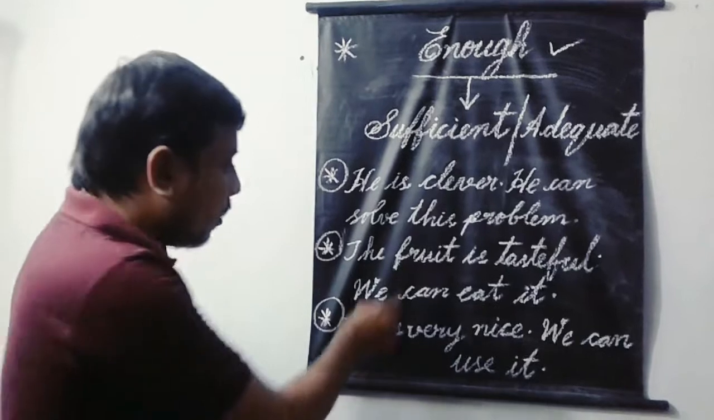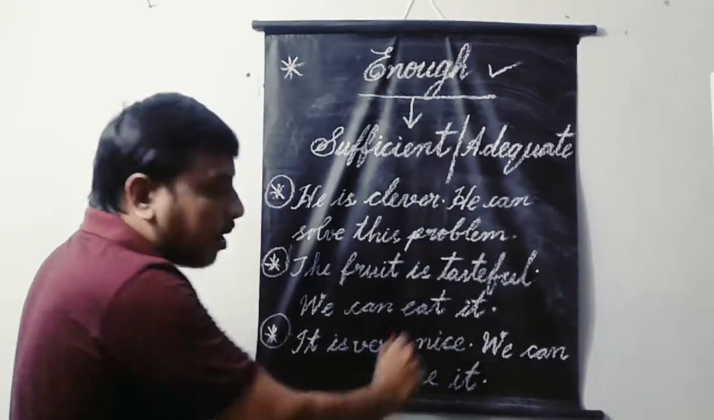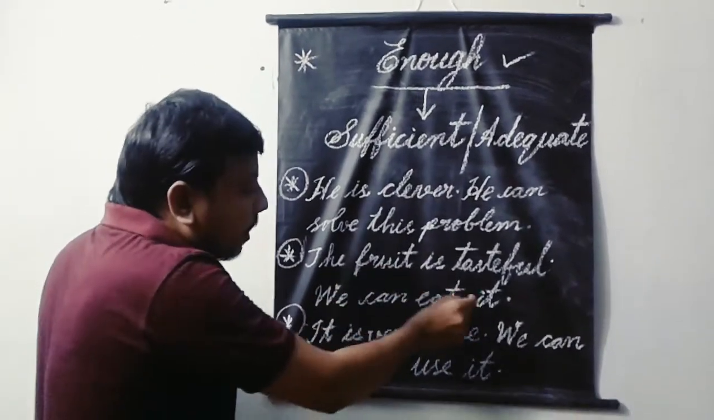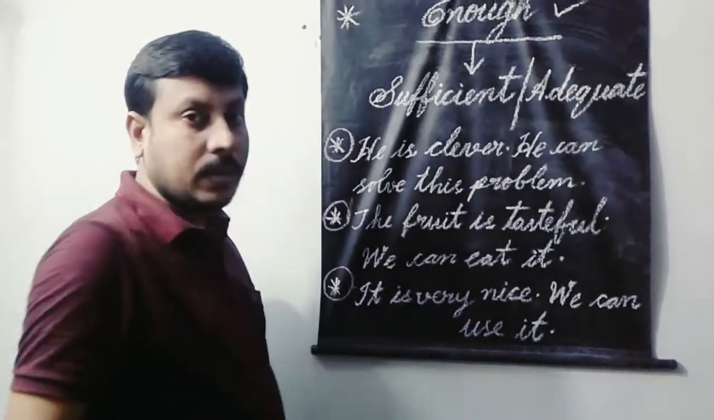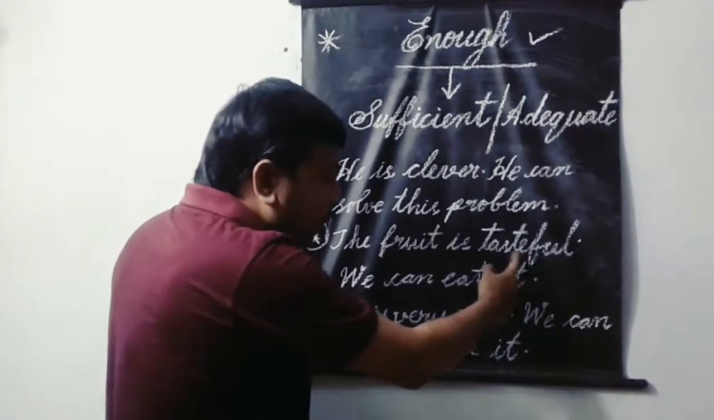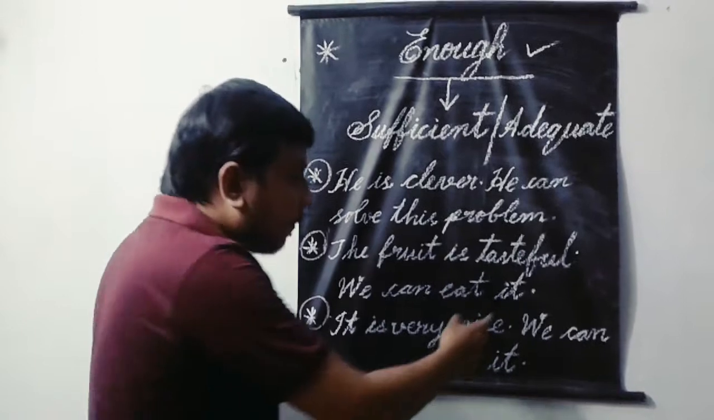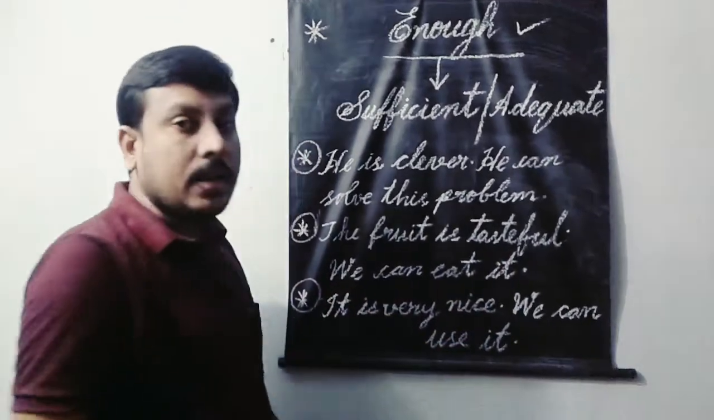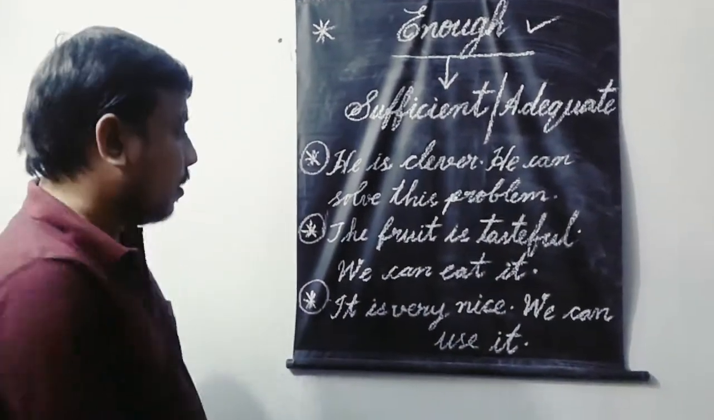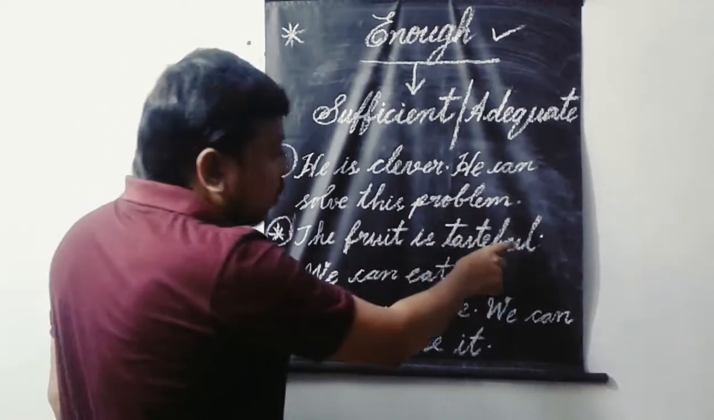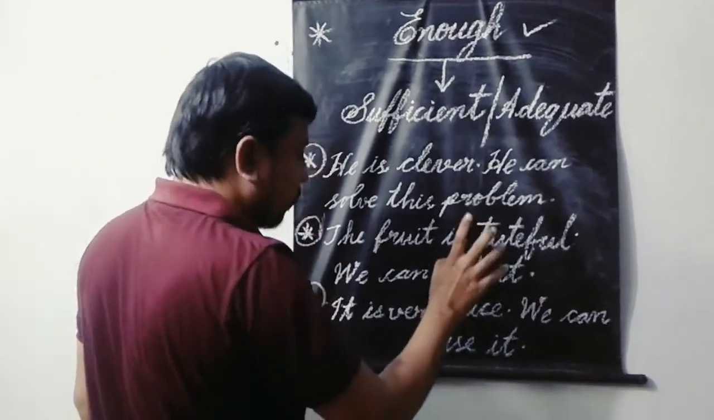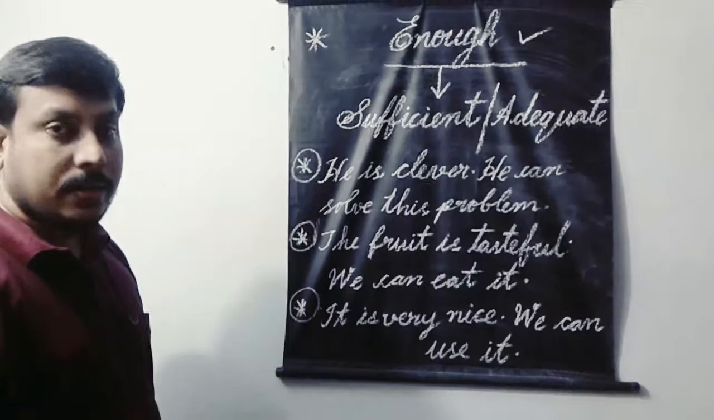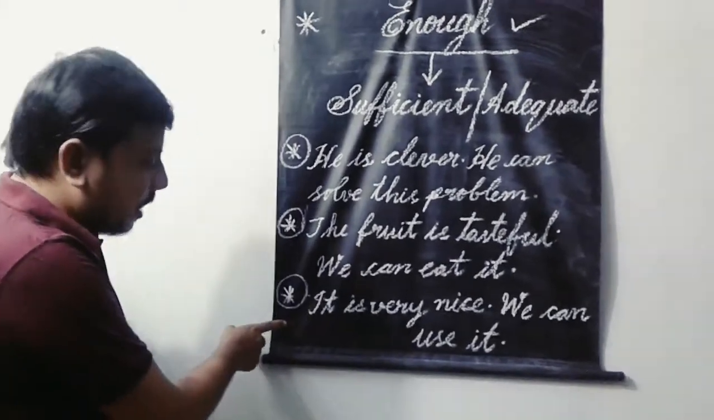Here the fruit is nothing but the object of eat, so it cannot be repeated. You should not repeat it again in the answer. The fruit is tasteful enough to eat. The answer is clear. Now let us go to the third example.